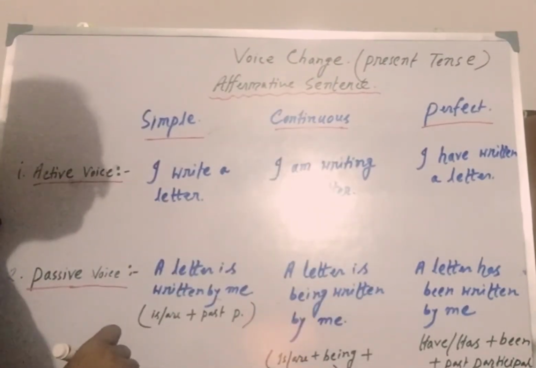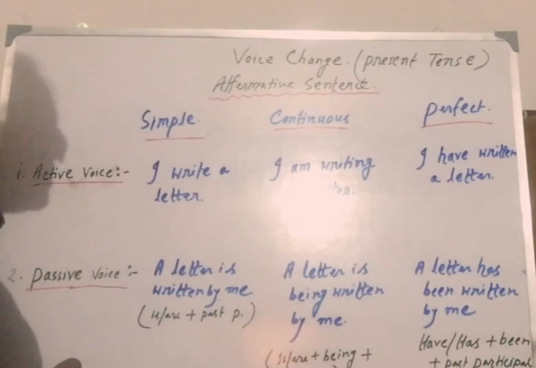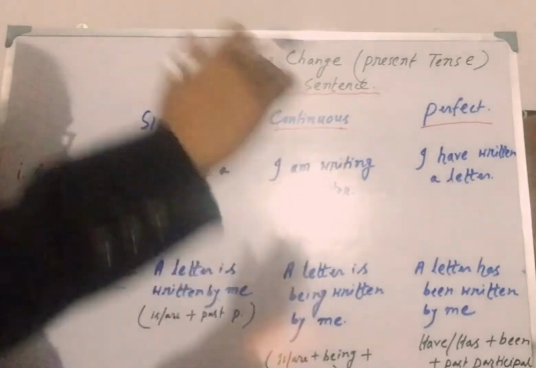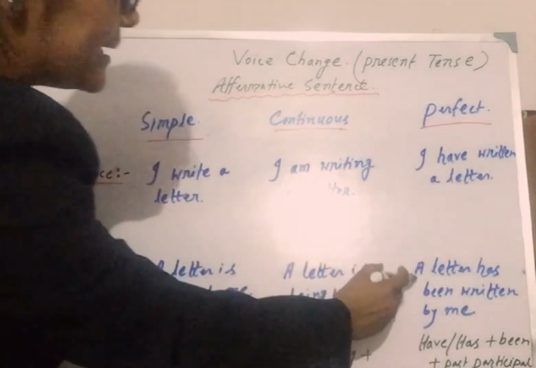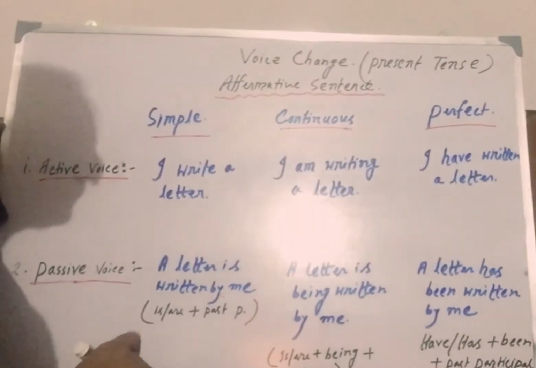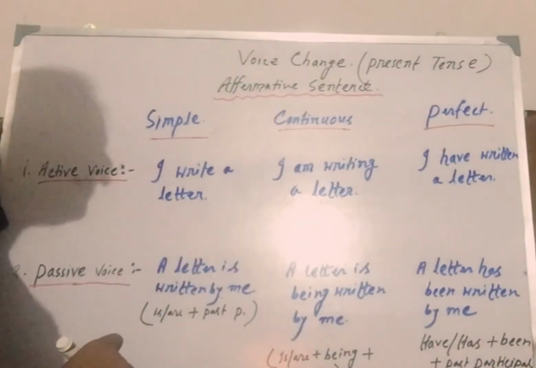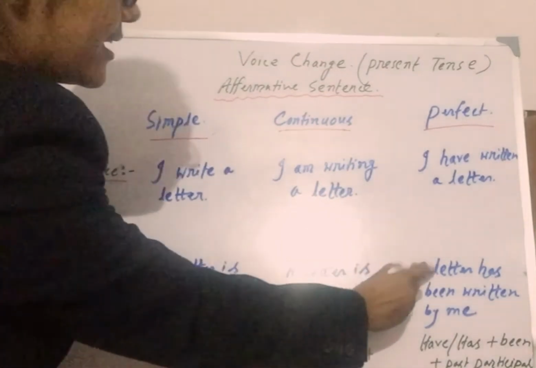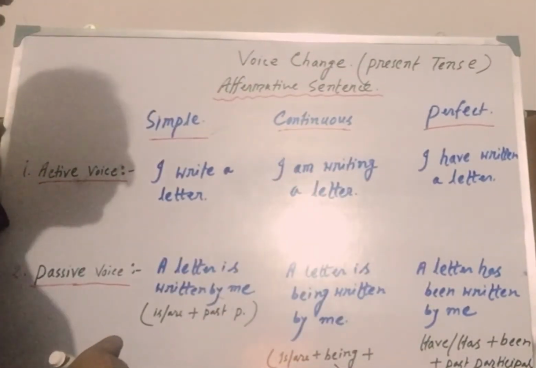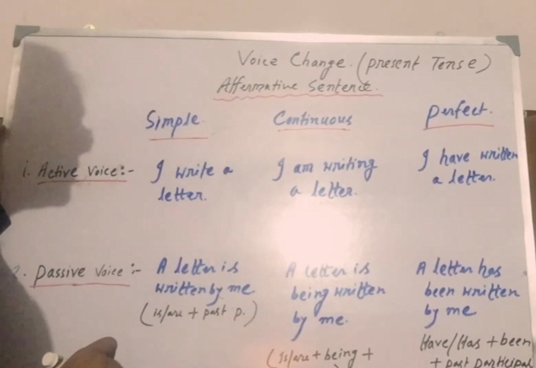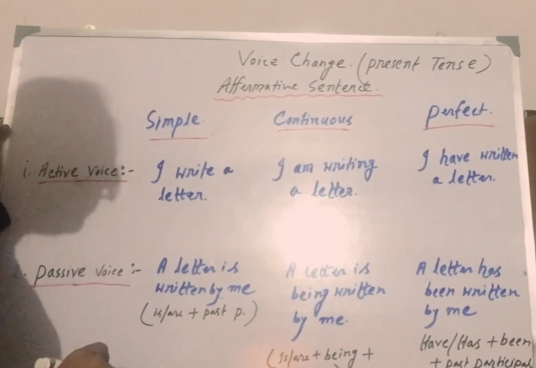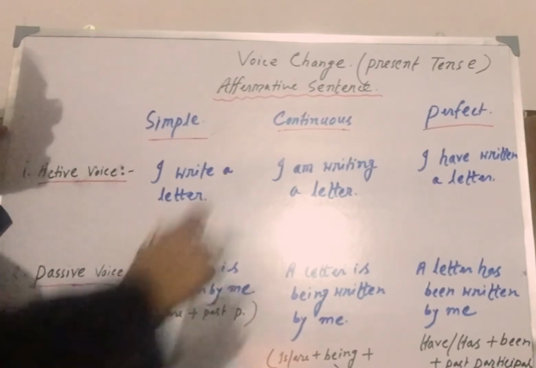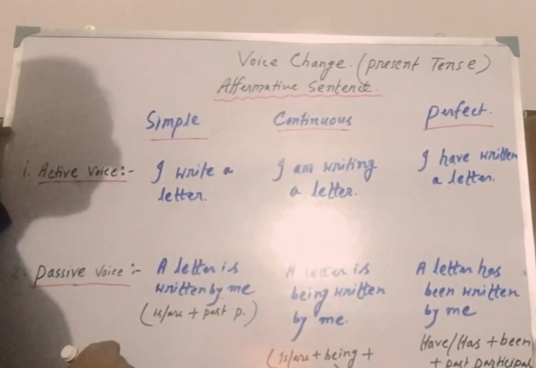Clear? In order to the rule, object will come at the beginning of the sentence and subject will come at the end of the sentence. So a letter is object, so I have used it at the beginning of the sentence. Then auxiliary verb has or have. A letter is third person singular number, so that's why I have used has, and then been plus past participle form of the main verb in order to the rule plus by plus subject. Clear? I have written a letter. A letter has been written by me.